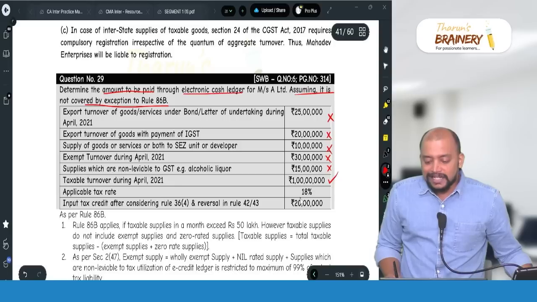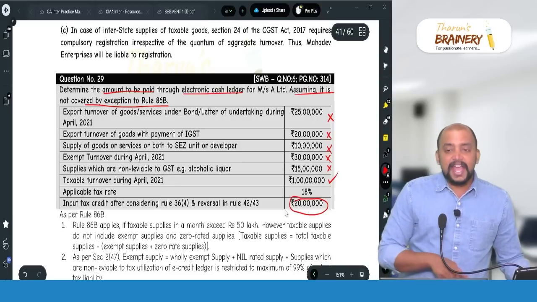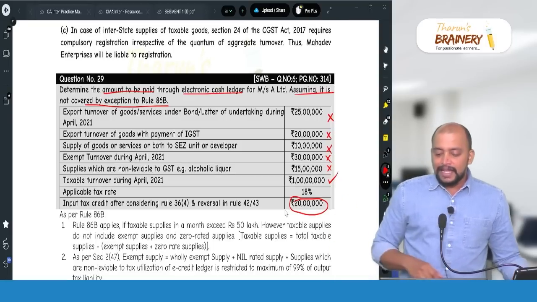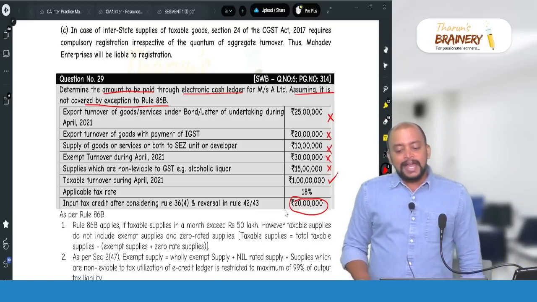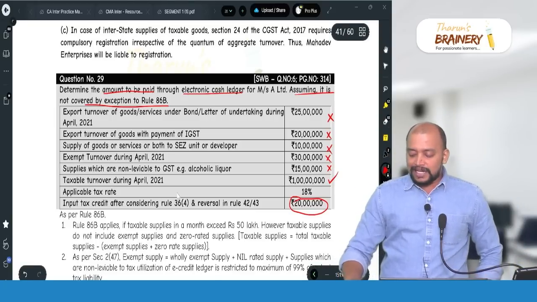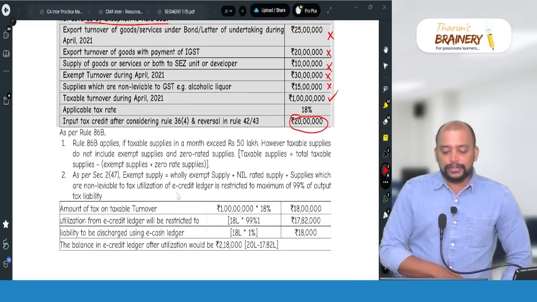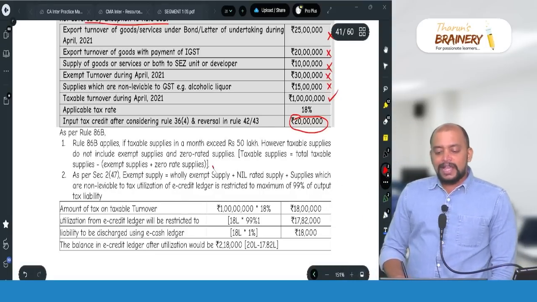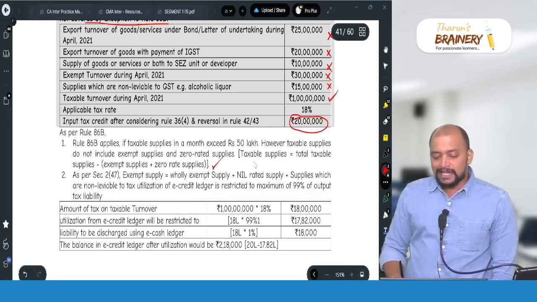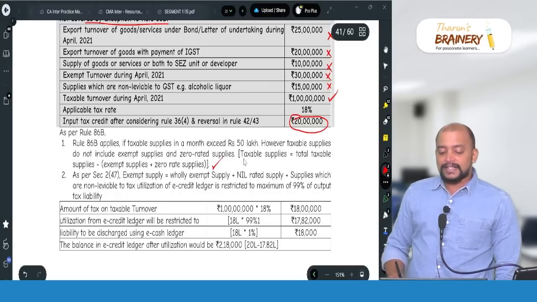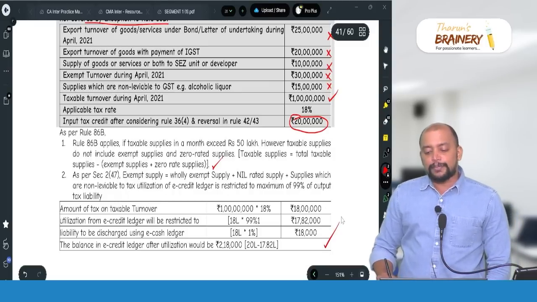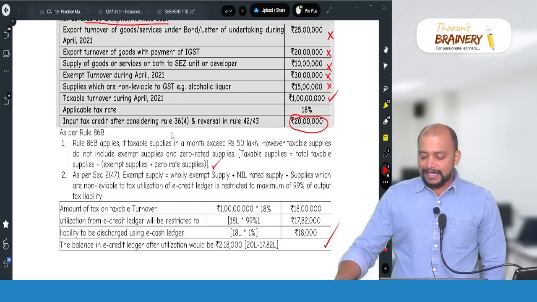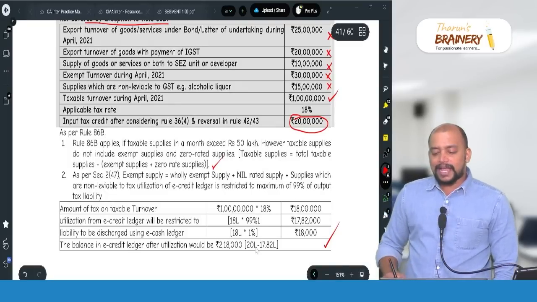Even though we have ITC of 20 lakhs, we have to pay 1% through cash ledger, which means 18 lakhs into 1%, 18,000 we will pay through cash ledger, and the remaining 17 lakhs 82,000 we will pay through credit ledger. Is it clear? So first we need to determine the turnover, and while determining turnover, what all should be taken. As it exceeds 50 lakhs in a month, 86B will be applicable, and then we need to compute the amount payable. And the balance in credit ledger is 2,18,000.